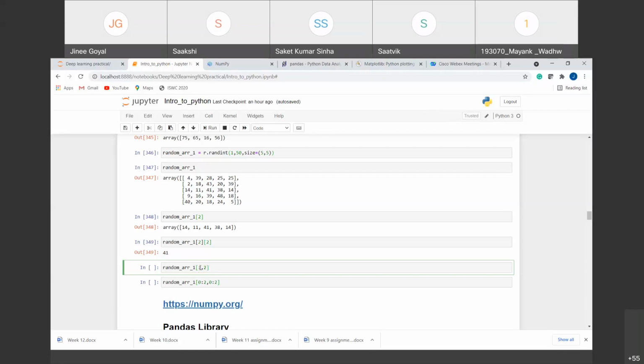You got that? Before the comma we'll take the row, and after the comma we'll take the column. So I have just given the column here. It means I want all the elements in a row, right? I told you if we are not writing anything in front of the colon, then it will start from the starting, and if we are not writing anything at the end of the colon, then it will go till the ending, right? So it means we want all the elements in a row.